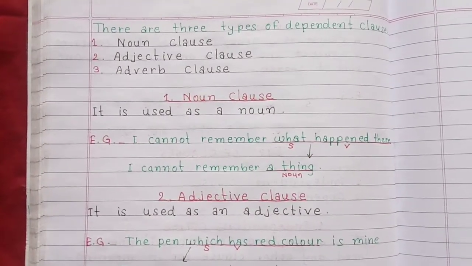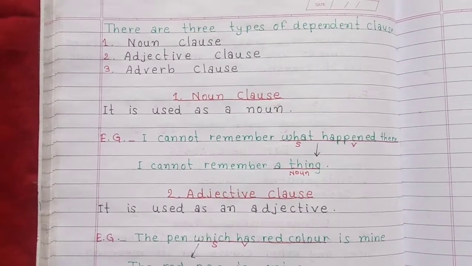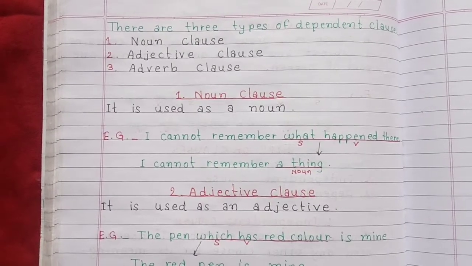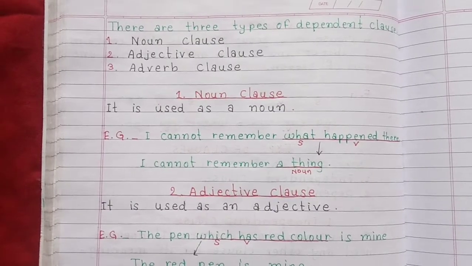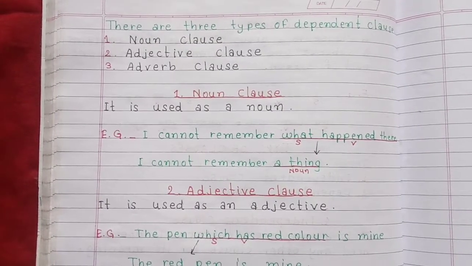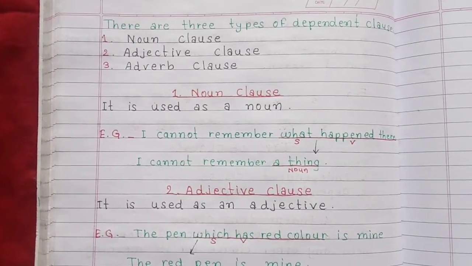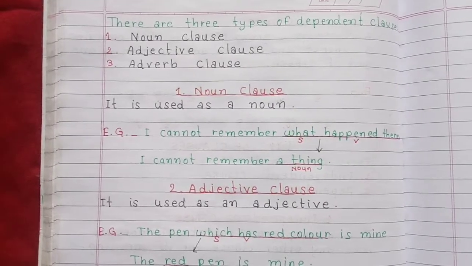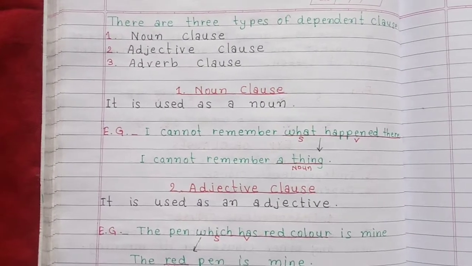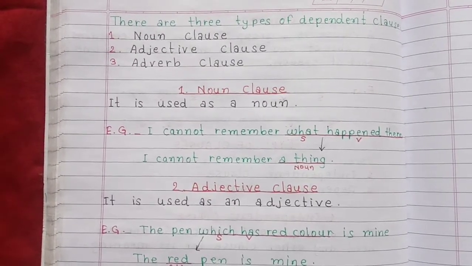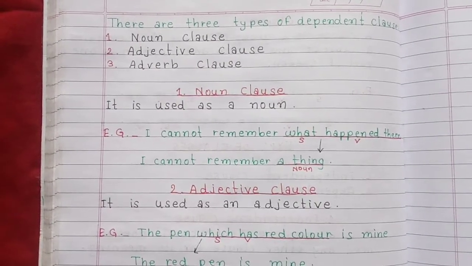In this sentence, what happened there is a noun clause because it is used as a noun. Let's understand with the next example. I cannot remember a thing. A thing is used as a noun in the next sentence. We understand here that what happened there is used as a noun. So, what happened there is a noun, and in the next sentence, a thing is a noun. Here it is proof that what happened there is a noun clause.